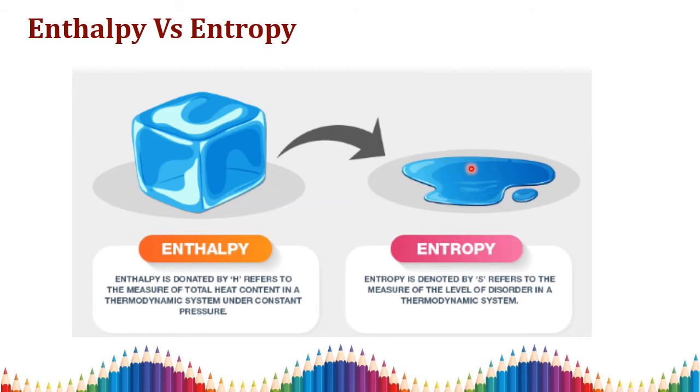Here you can clearly understand what is meant by enthalpy: the total heat content present in this system is known as enthalpy. The measure of disorderness of a system or randomness of a molecule can be analyzed using entropy. Two are the very basic important thermodynamic properties. Enthalpy is the total amount of heat present in the system. Entropy is the measure of the level of disorderness in your thermodynamic system.